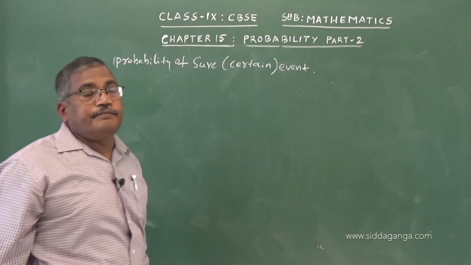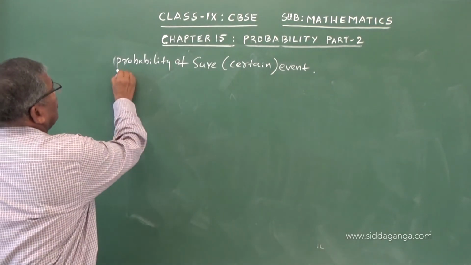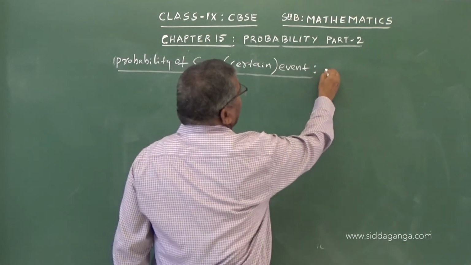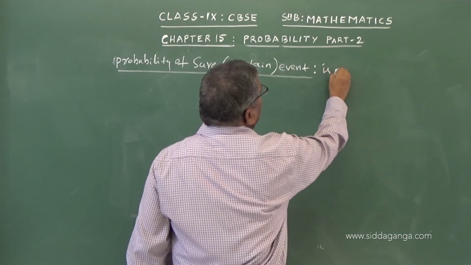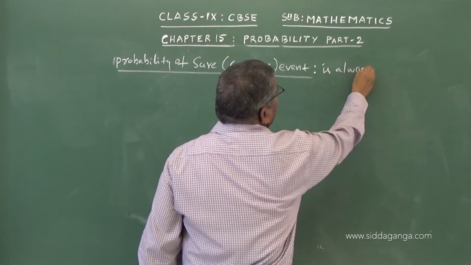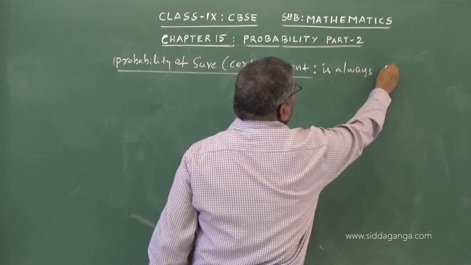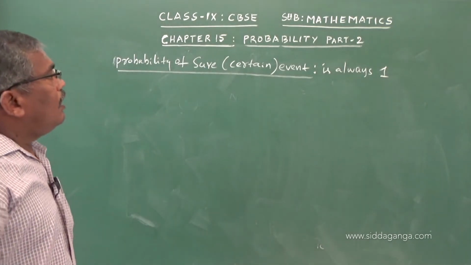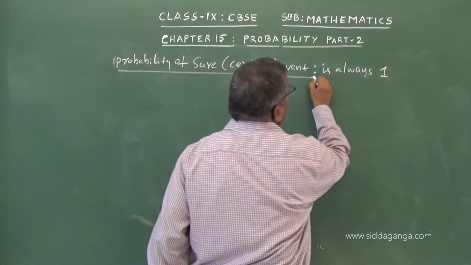The probability of a certain event is always 1. How it comes to 1, we shall understand.